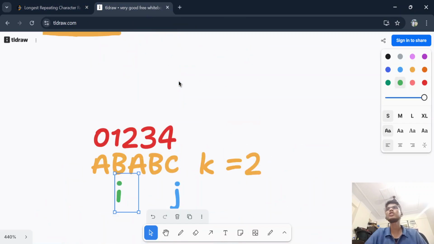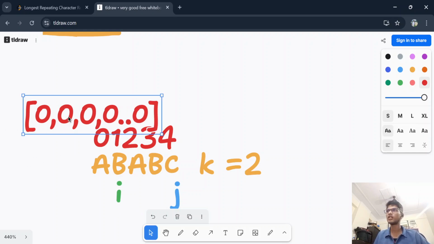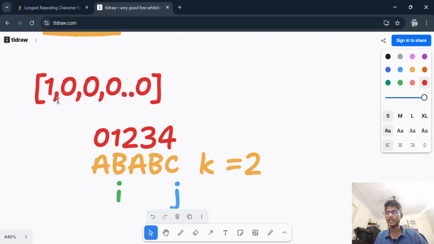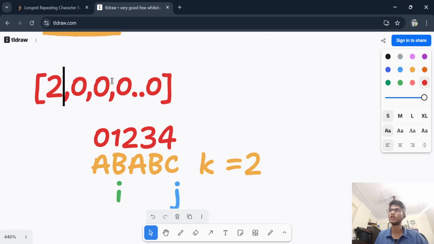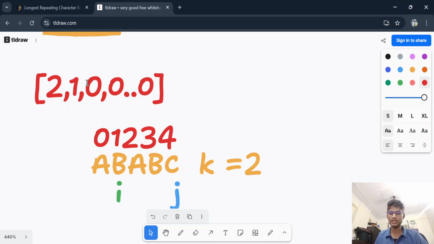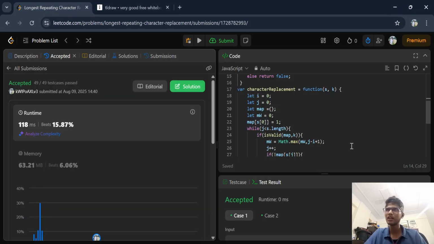You can use an array also here. Which I told you, you can make an array of 0 comma 0 comma and so on, 26 zeros. Suppose this first 0 is representing a. If I found a, I will increase its value. If I again found a, I will increase its value. Suppose the second index is b. If I found b, I will increase its value. So this array code will be shorter than this map, but both will work fine.